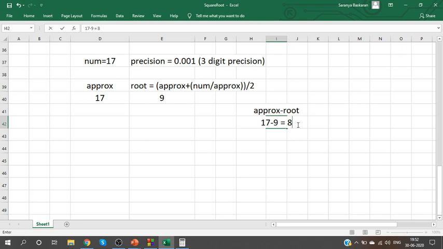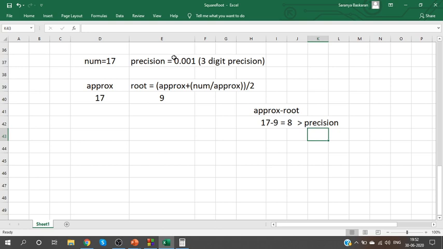Okay. So here this value is less than the precision. My aim is to proceed until I reach 0.001. That is the algorithm. Proceed until this precision is reached. Sorry, this value is greater than precision, so still I haven't reached the precision.